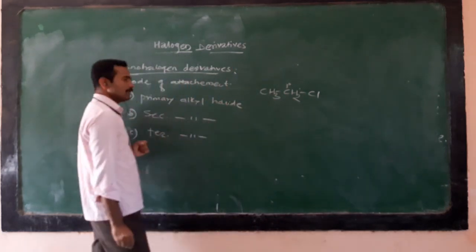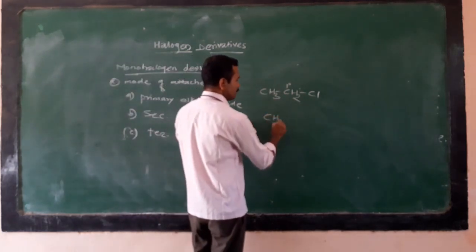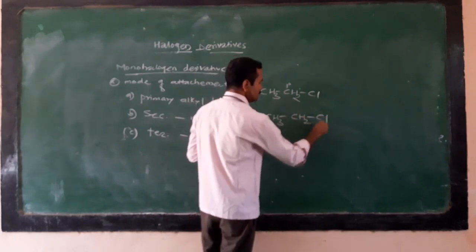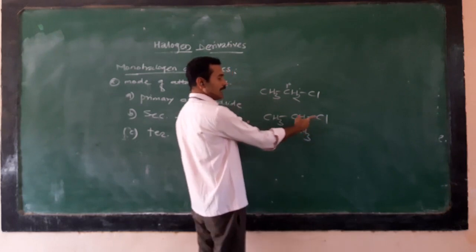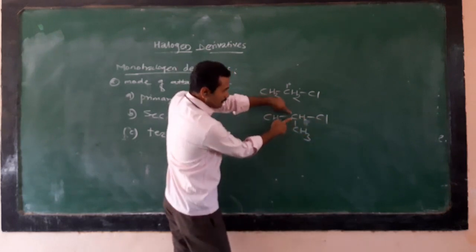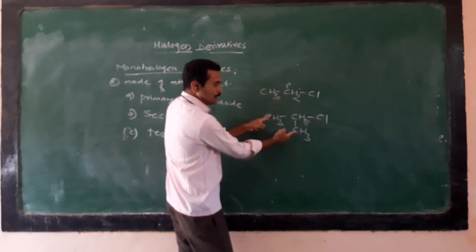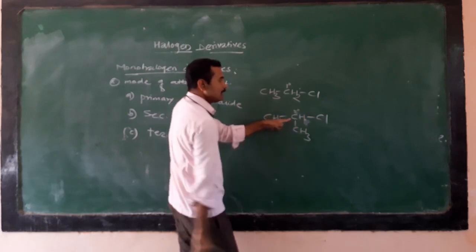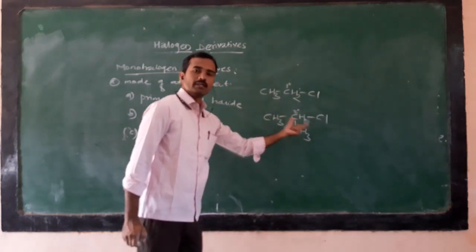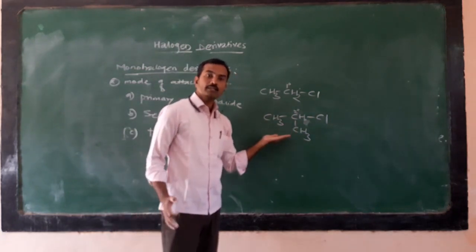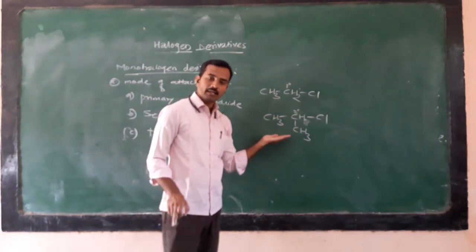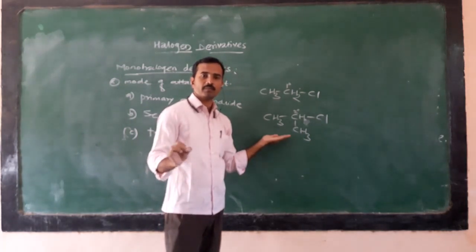Because this carbon is attached to only one other carbon. Then for secondary alkyl halide, we take the example of isopropyl chloride. The halogen atom chlorine is attached to this carbon, which is attached to another two carbons. So that's why this carbon is a secondary carbon and the compound is a secondary alkyl halide. It is also known as isopropyl chloride and another name is secondary propyl chloride.